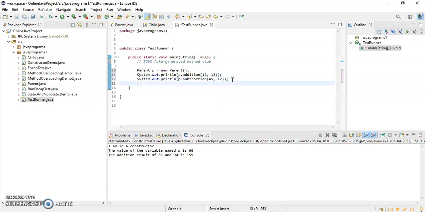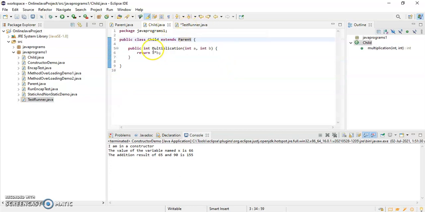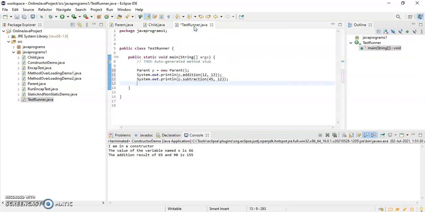But am I able to call the method of the child class, that is multiplication? Let's see. If I write System.out.println p dot multiplication, no, I am not getting it, right? So what is the conclusion? If you are creating a parent class reference variable and you are assigning a parent class object to it, then you can only access the methods which have been declared in the parent class.